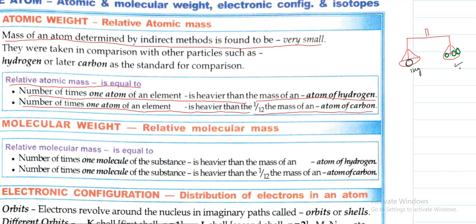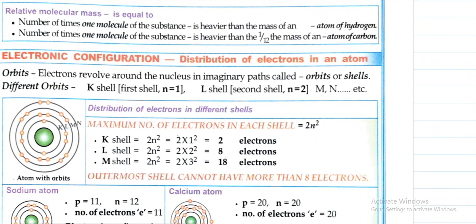Now what he is doing, he is just comparing the vegetables with 1 kg. Similarly here, the weight of the atom, suppose this is our atom, is compared with either one carbon atom, 1/12 of carbon atom, or it is compared with one hydrogen atom. Is it clear now? Similarly, we can also measure the weight of the molecule.